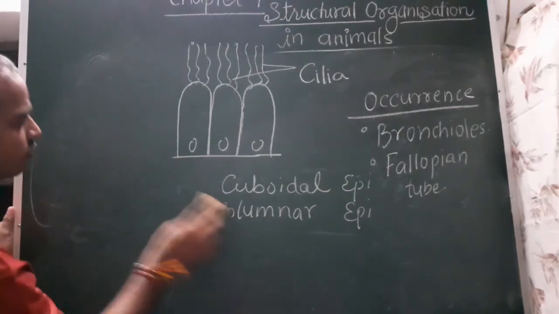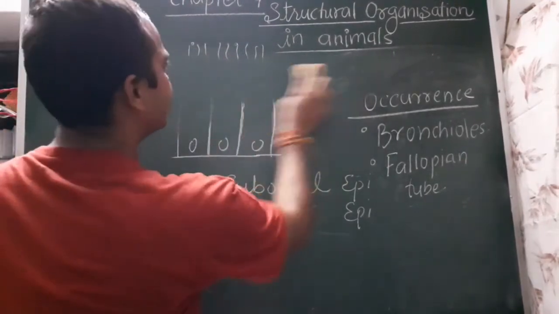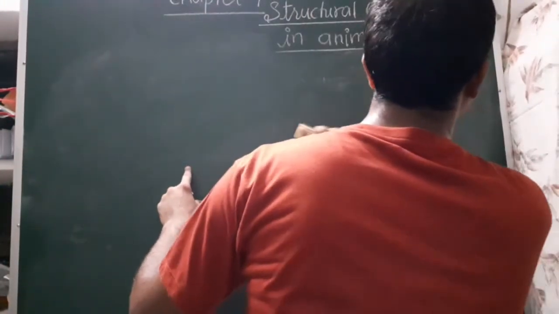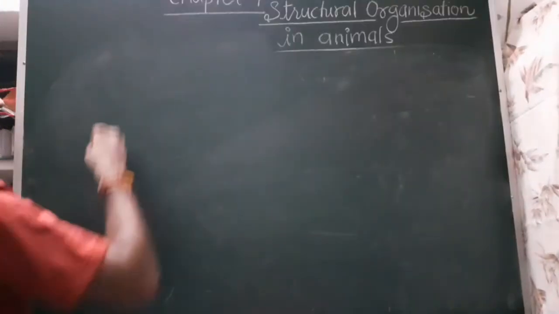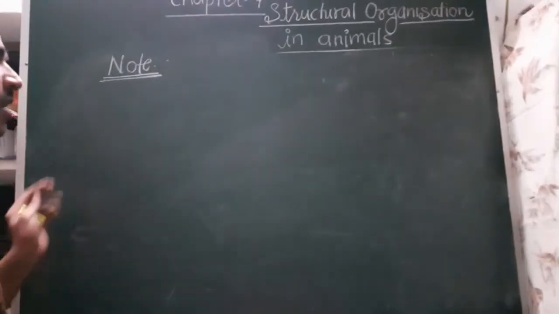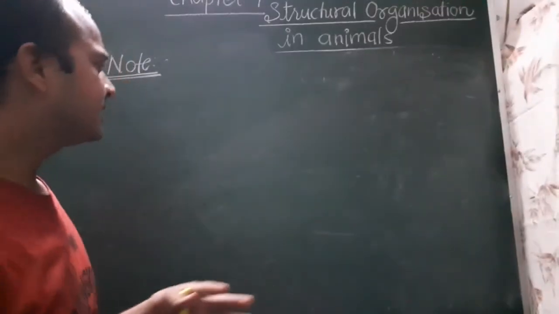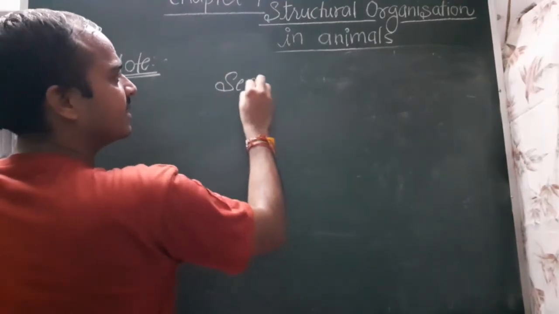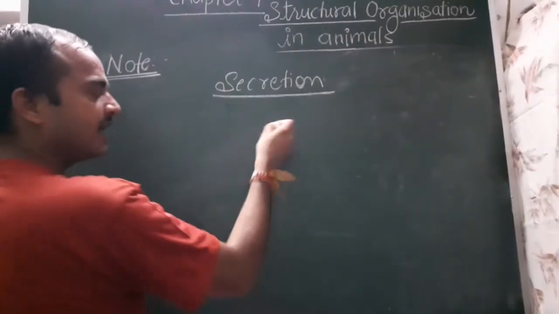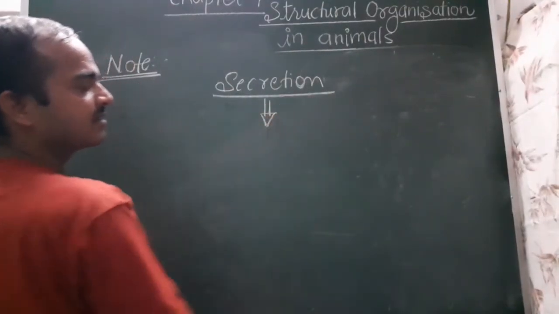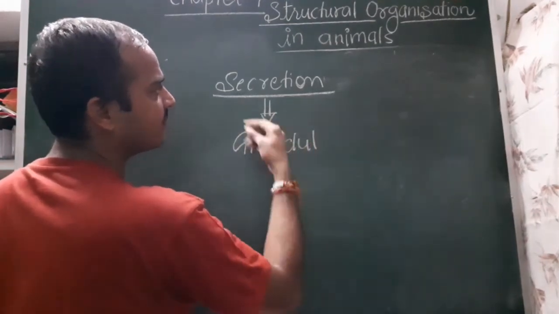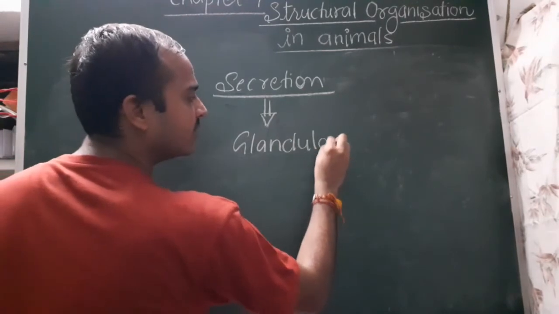columnar and cuboidal cells. There is one more thing present in the cuboidal and columnar cells, and you can write it in your notes. Some of the cuboidal and columnar cells have the property of secretion. They are specialized for secretion. There, the columnar and cuboidal cells are named glandular epithelium, because glands are involved in secretion. So they are known as glandular epithelium.